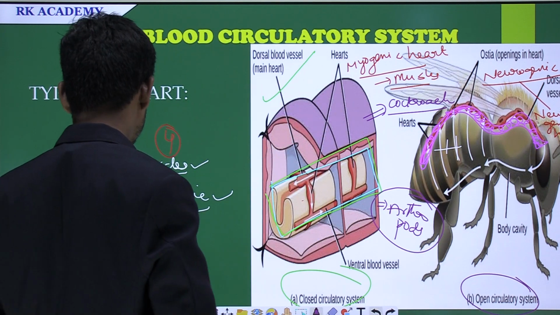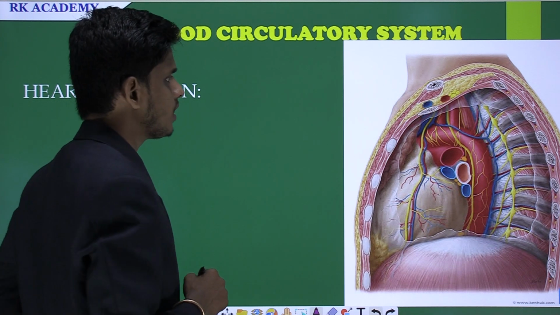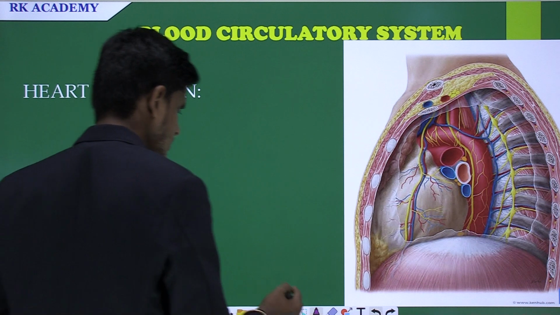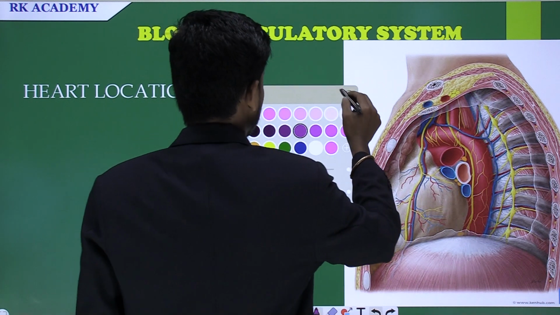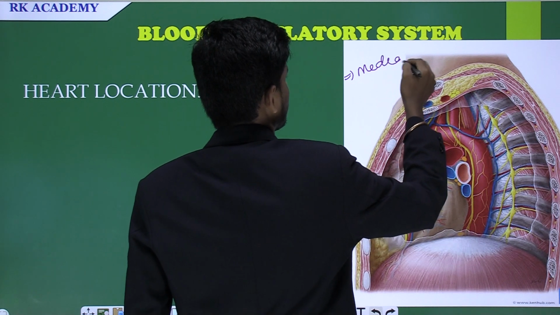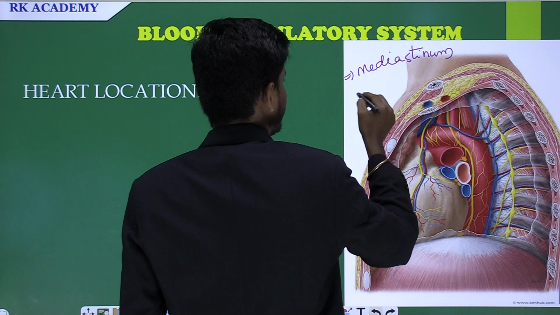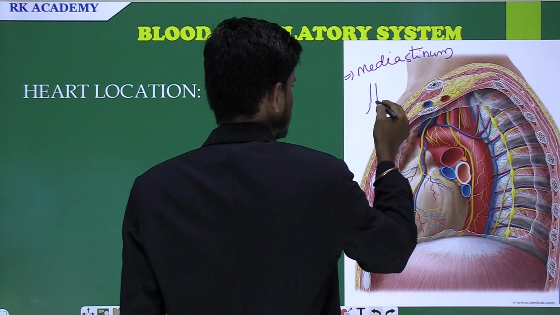And come to the next one, the heart location. You know what? The location of the heart is the mediastinum. Mediastinum is the place present in between the two lungs.